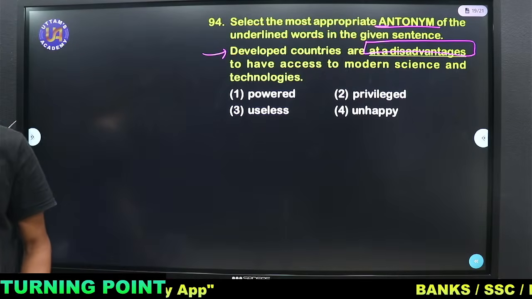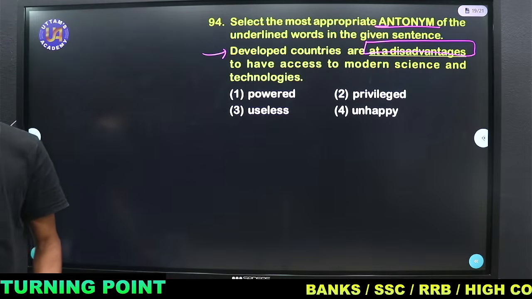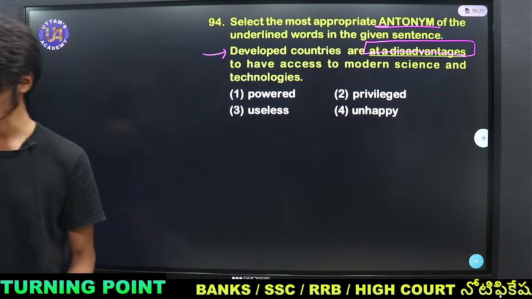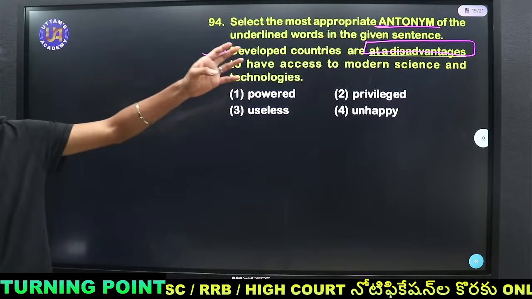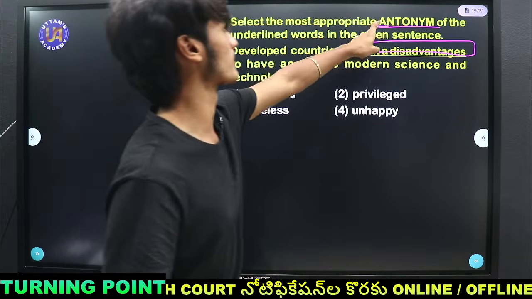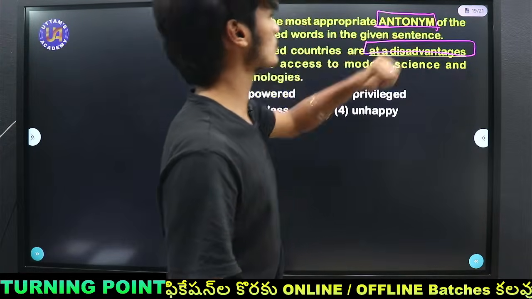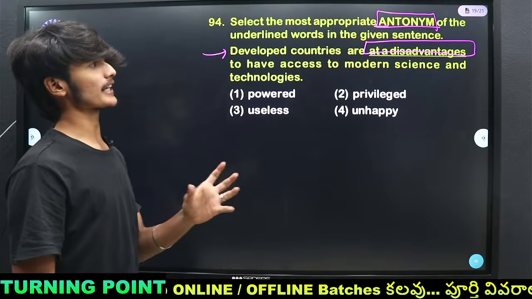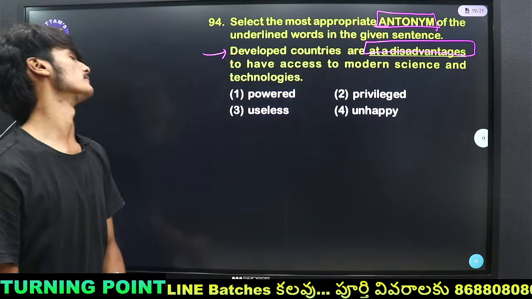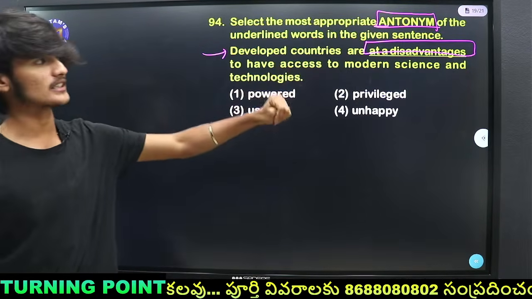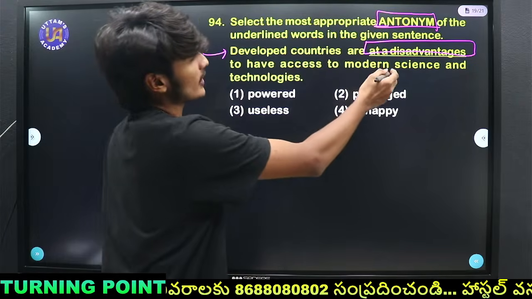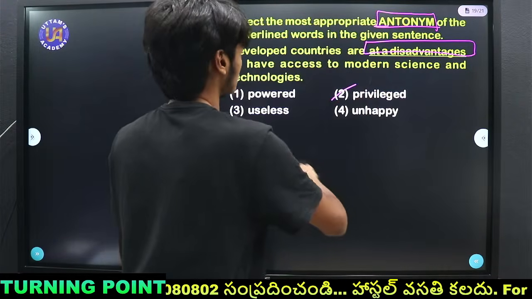Kavya says B. Accept everything says useless. So again I am saying they are asking the antonym, not the synonym. So make sure to read it carefully whether it is antonym or synonym. So the opposite of at a disadvantage is privileged.